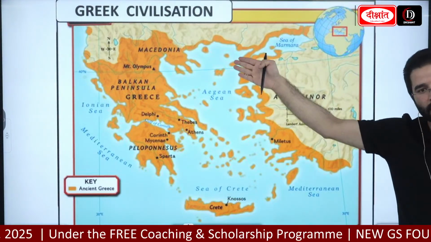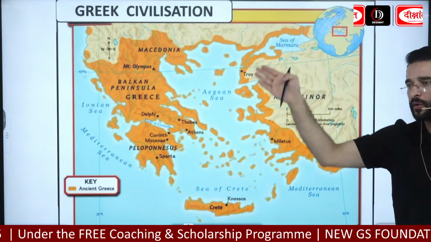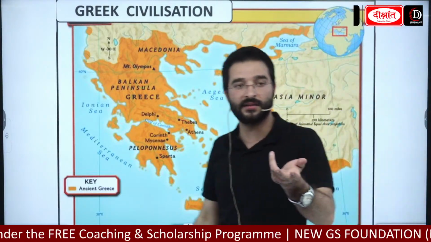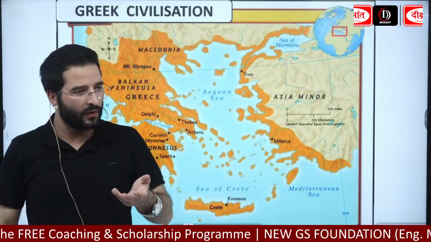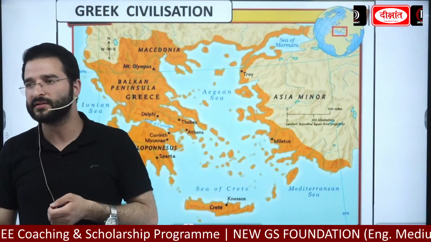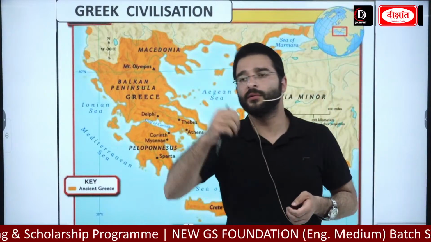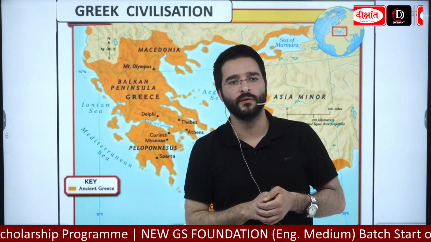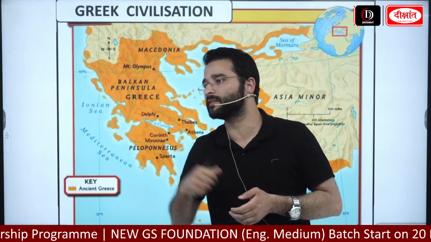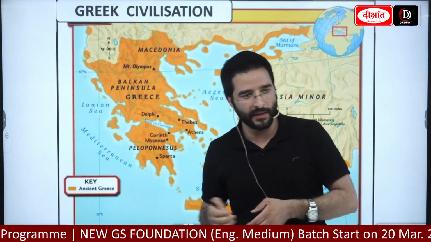Socrates, Aristotle, Alexander the Great, even Herodotus, who is called the father of history, were part of this great civilization. And after that, we also looked at democracy, which in its crude form had originated from the Greek civilization only, even the Olympic Games.